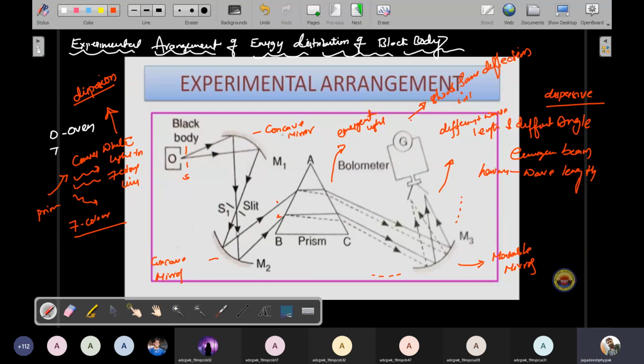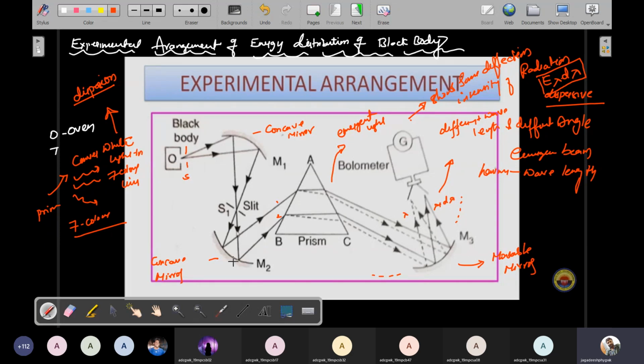Understand? This intensity of radiation is indicated by E lambda d lambda. So, different wavelengths. Suppose this is a wavelength lambda and this is a wavelength lambda plus d lambda. Here we are using two wavelengths and two different angles: lambda and lambda plus d lambda.